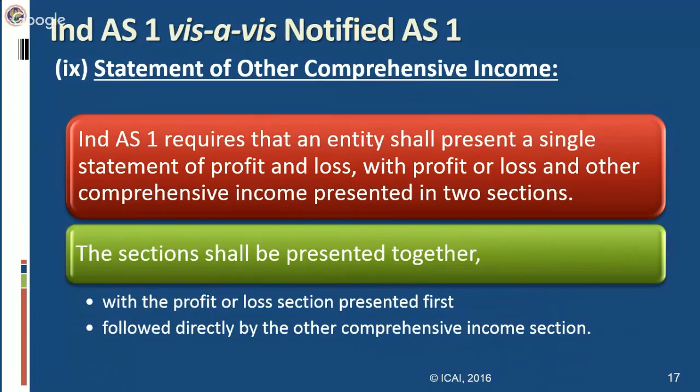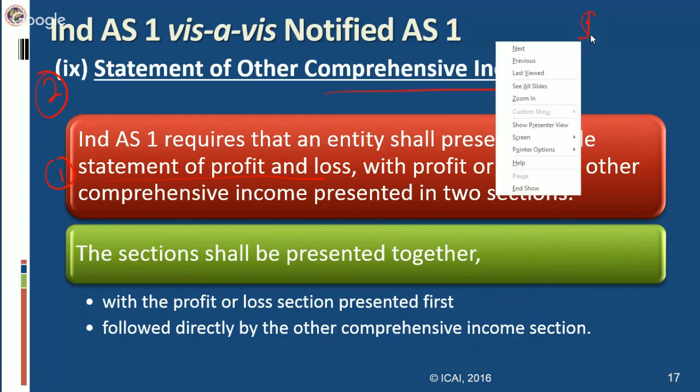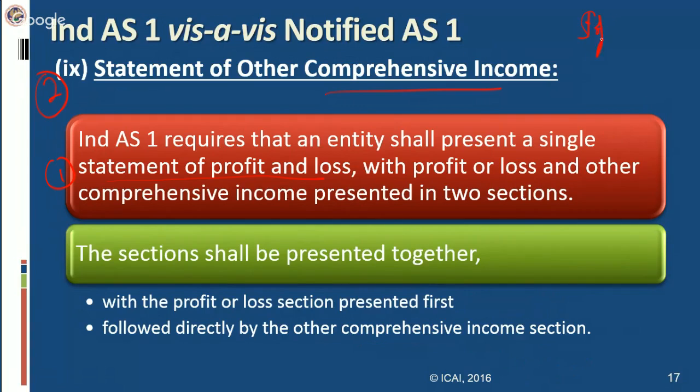Next difference is statement of other comprehensive income. Ind AS 1 requires that an entity shall present a single statement of profit and loss with profit or loss and other comprehensive income presented in 2 sections. See, students, in IFRS, they can prepare 2 different statements. One is statement of profit and loss and one is statement of other comprehensive income. But in Indian accounting standard, we have said we have to prepare one statement only, that is statement of profit and loss.